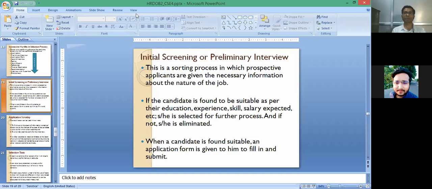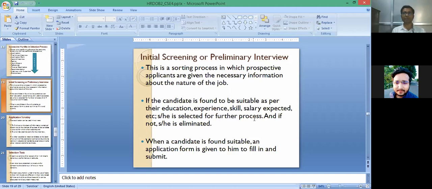Expected salary is one of the important terms on which biodata or applications are rejected at the first process, because if somebody has a higher expected salary, mainly seen in top management positions where there is a high salary expectation from the candidate's side, and the HR or the company is not interested in giving such a high salary, then that application will be rejected at that point.